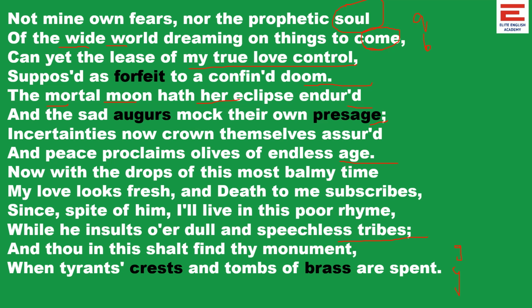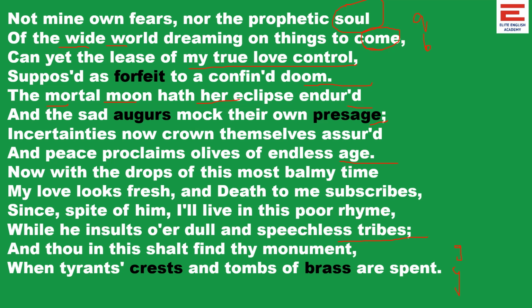Actually, in the second quatrain, the poet gives images that endure many changes. So here, what is the change? How the moon gives a bad sign. Uncertainties. How our uncertainties now crown themselves assured, and peace proclaims olives of endless age. So this particular quatrain talks about symbolic representation. Olives of endless age is a symbol of peaceful days ahead.